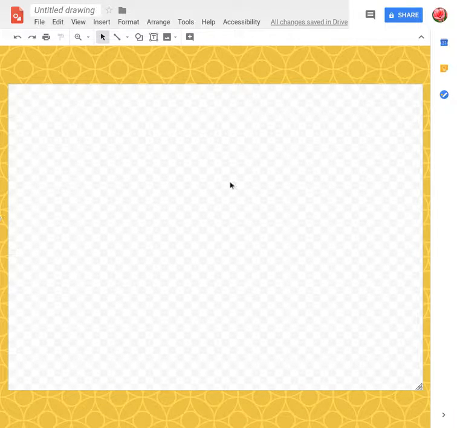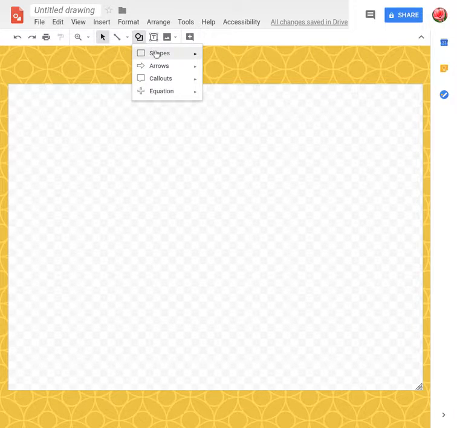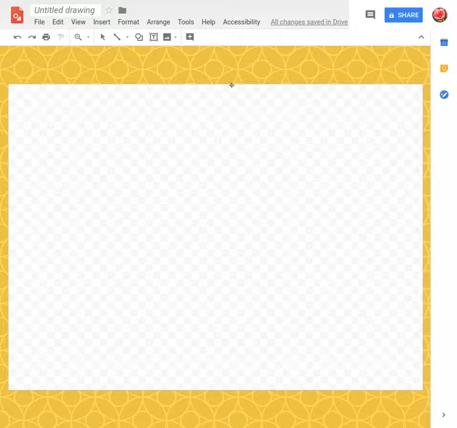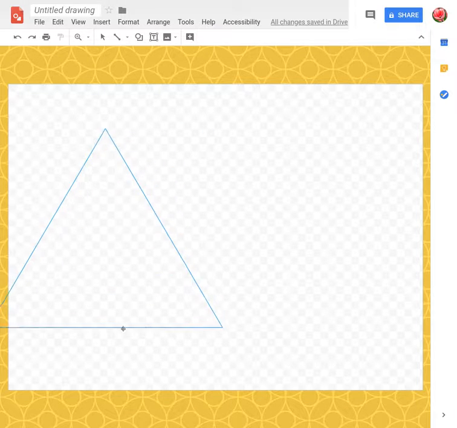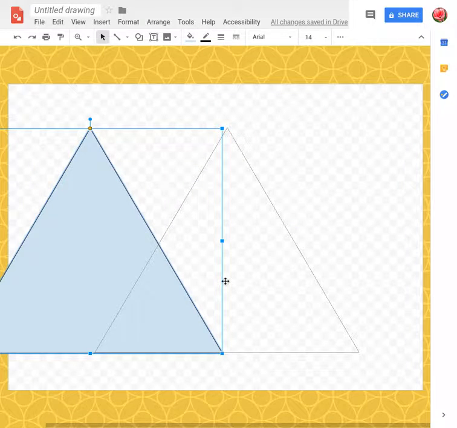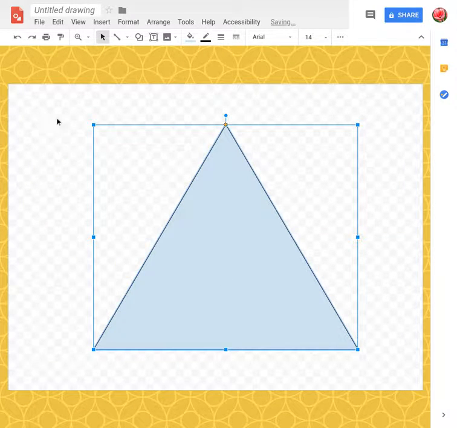I'm going to show you how to make a quick Christmas tree using auto shapes. Go to the auto shapes, click on the second one down, which is a triangle. Now it's important to put your finger on the shift key and keep it there while you draw the triangle. That way you will get an equilateral triangle like that. Okay, then just click away.